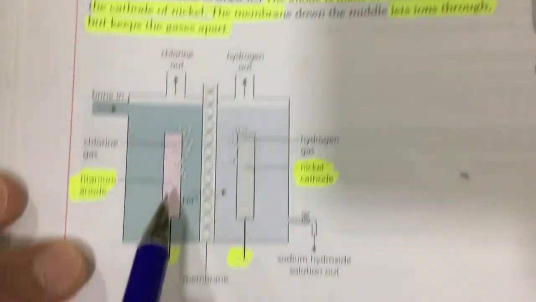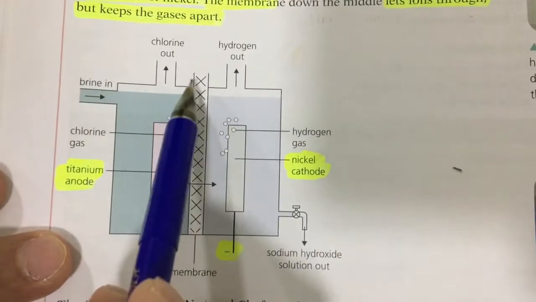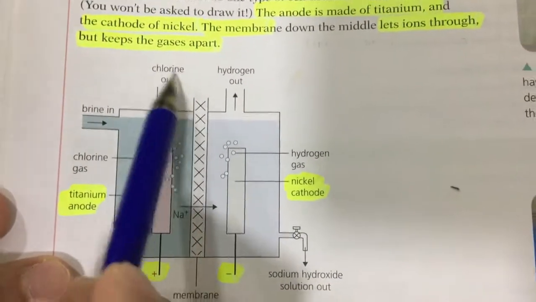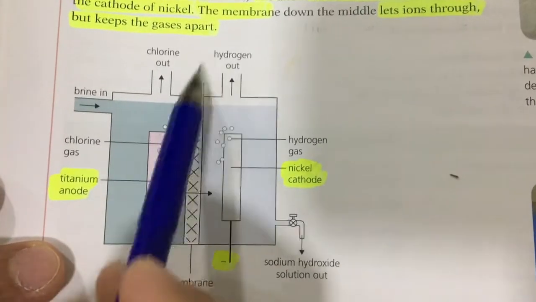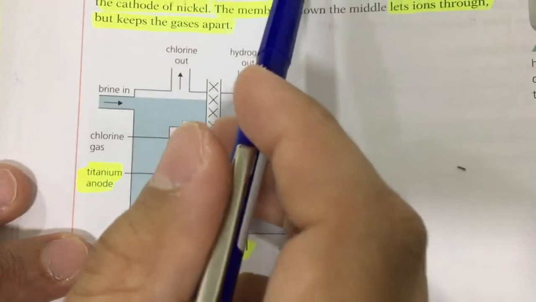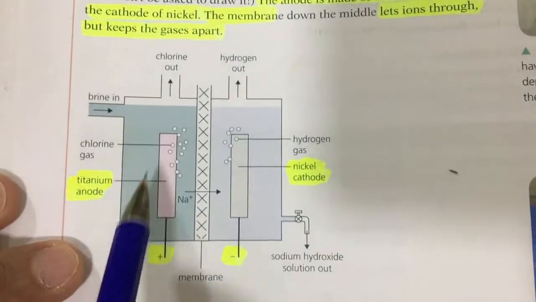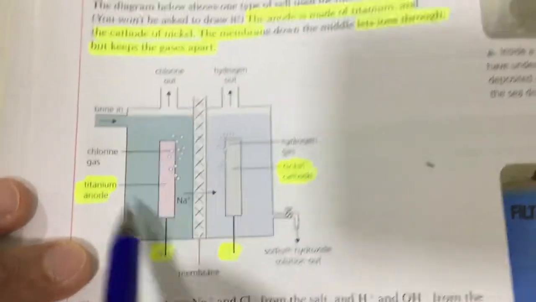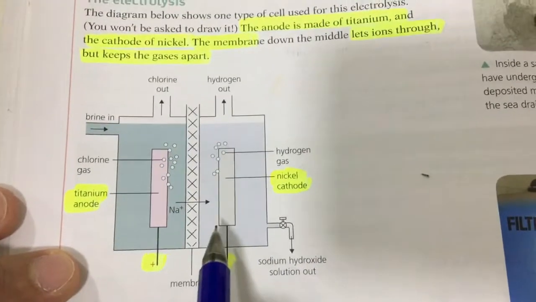So we don't want these gases to be mixed. So we use a membrane to separate the gases from each other. So here we get chlorine gas, and here we get hydrogen gas. And what remains in the solution? Sodium hydroxide, because sodium ions will stay in the solution and hydroxide ions also. So you will have here sodium hydroxide.